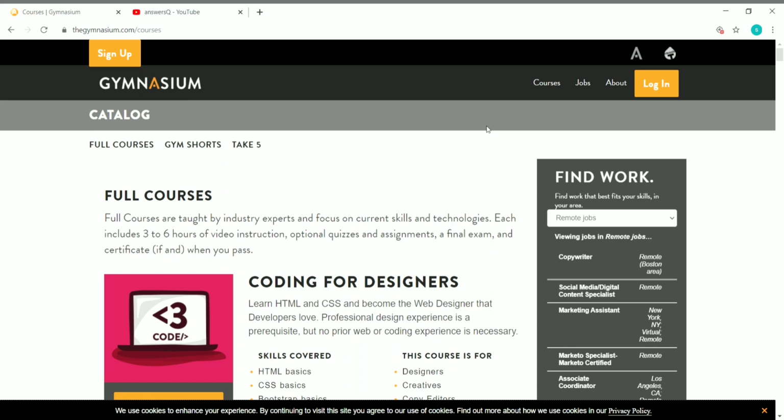And in this page, you can find all the full-length courses and gym shorts that are short courses offered by Gymnasium. And Take 5 is just video tutorials by Gymnasium. So in this page, you can find all the content of Gymnasium. First, let's see what are the full courses available for free in Gymnasium.